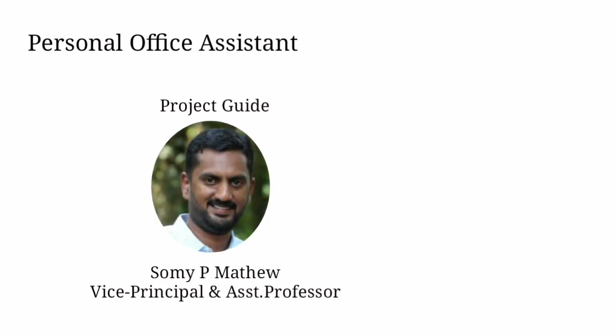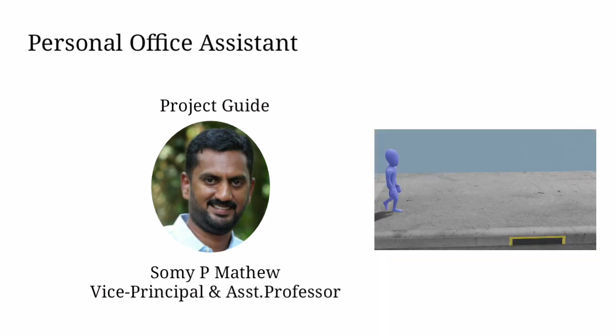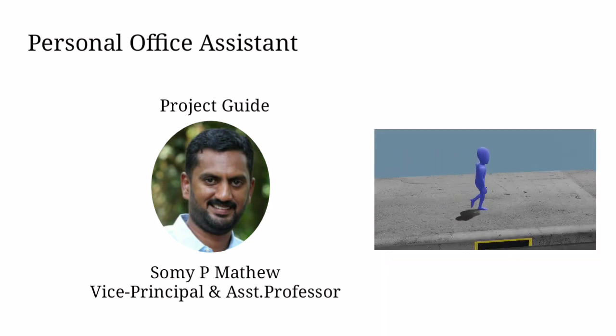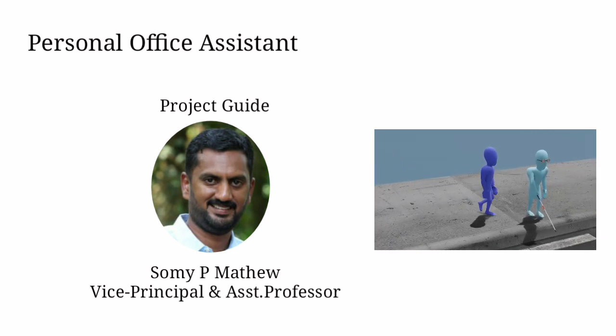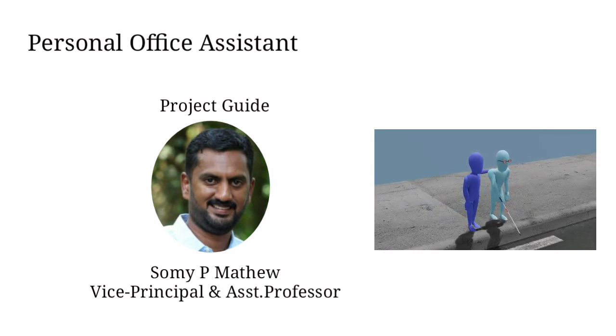The personal office assistant for blind is a camera-based assistive technology that primarily aims to help visually impaired, blind, or persons with reading difficulties in their daily activities. This device can be used for person identification, text-to-speech conversion, and Google interaction with the help of Google Assistant. This technology offers a great improvement in the life of visually impaired people. This is a promising and reliable technology for the future.